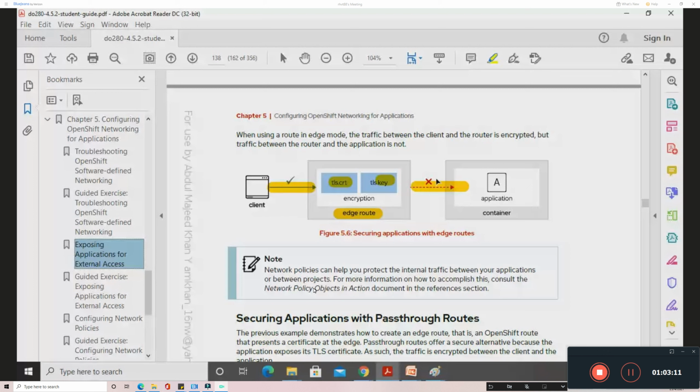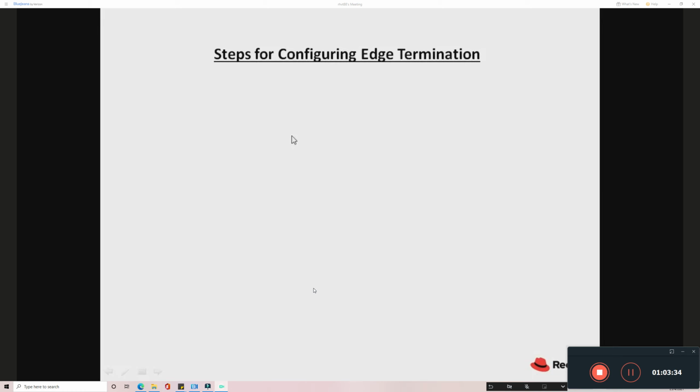So in this method, the application is doing nothing. The application does not have any workload here. Only the router is issuing the certificate, so we take that workload off the application. In the previous method, the application was taking the workload of acting as a TLS server. Here, the router is going to act as the TLS server. We'll see the steps to configure that.